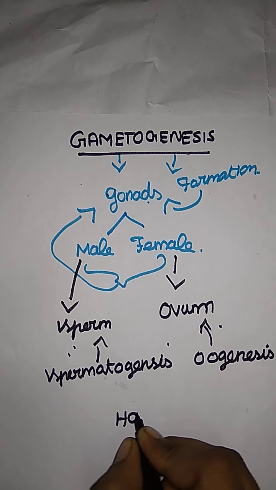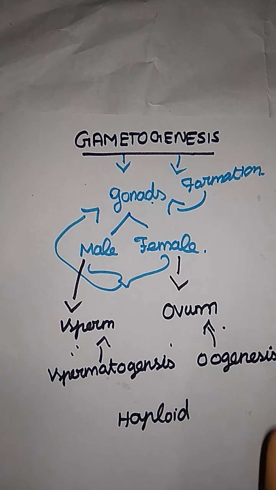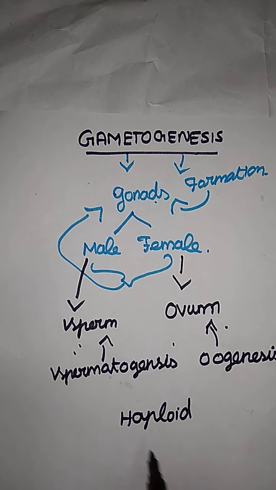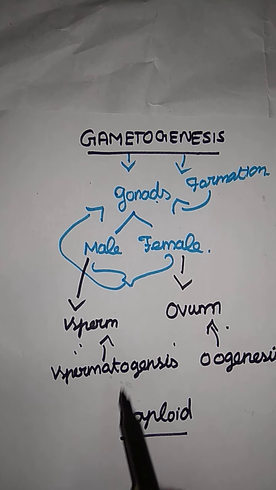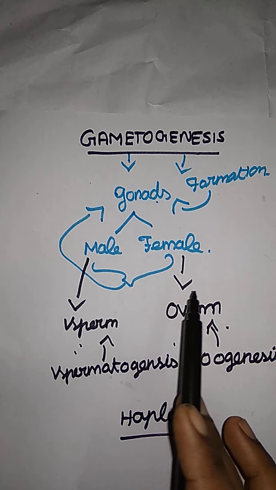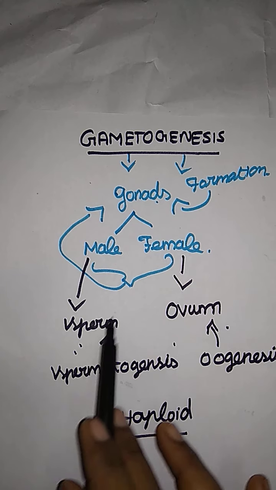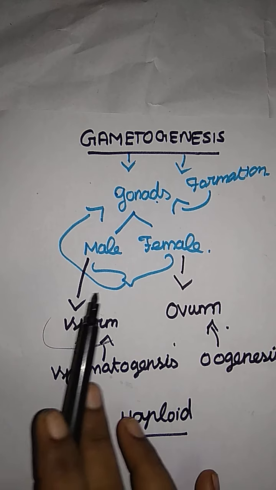Haploid means separate male and separate female cells. When they fuse together, we call it diploid. Haploid cells are produced through gametogenesis. Let me see them one by one. First we are going to see the male, and next the female. Male gametogenesis gives the sperm. Let me see the structure of a sperm.